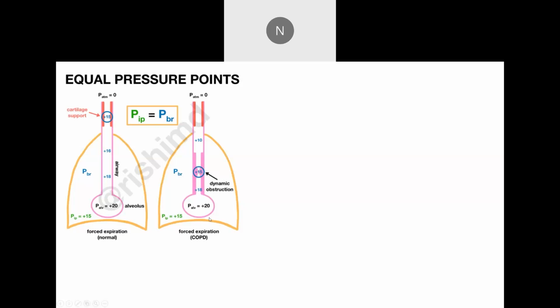The patient has to use his muscles of respiration to force the air out, and that is where this pressure point, where it has become equal to the outside pressure, is shifted down towards the alveoli in patients with COPD. So this is where it becomes narrowed, and that is causing all this problem.